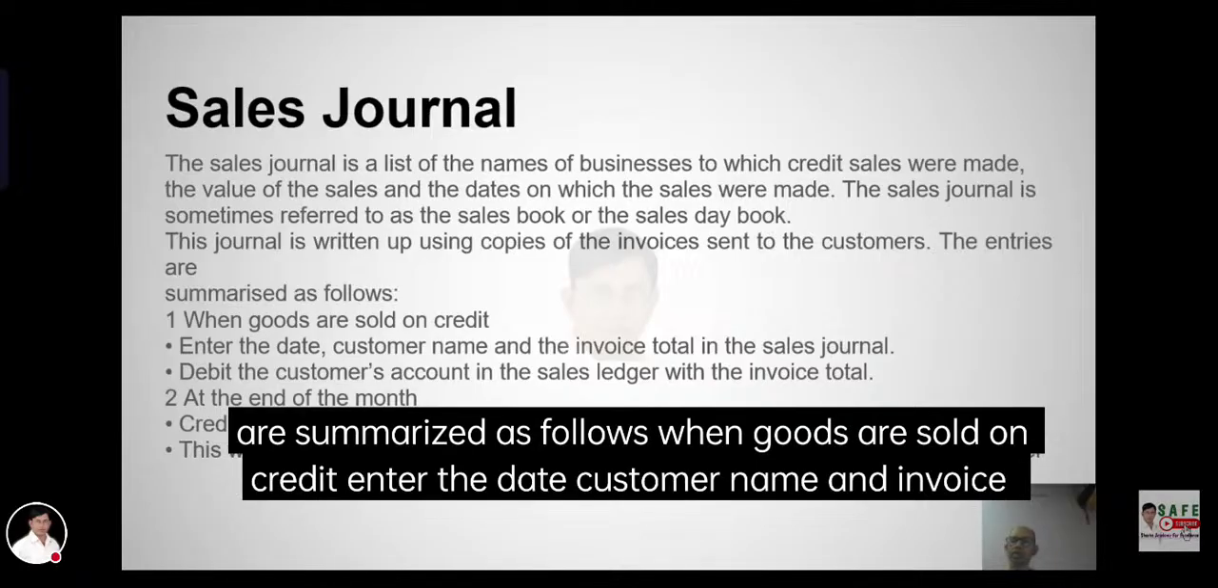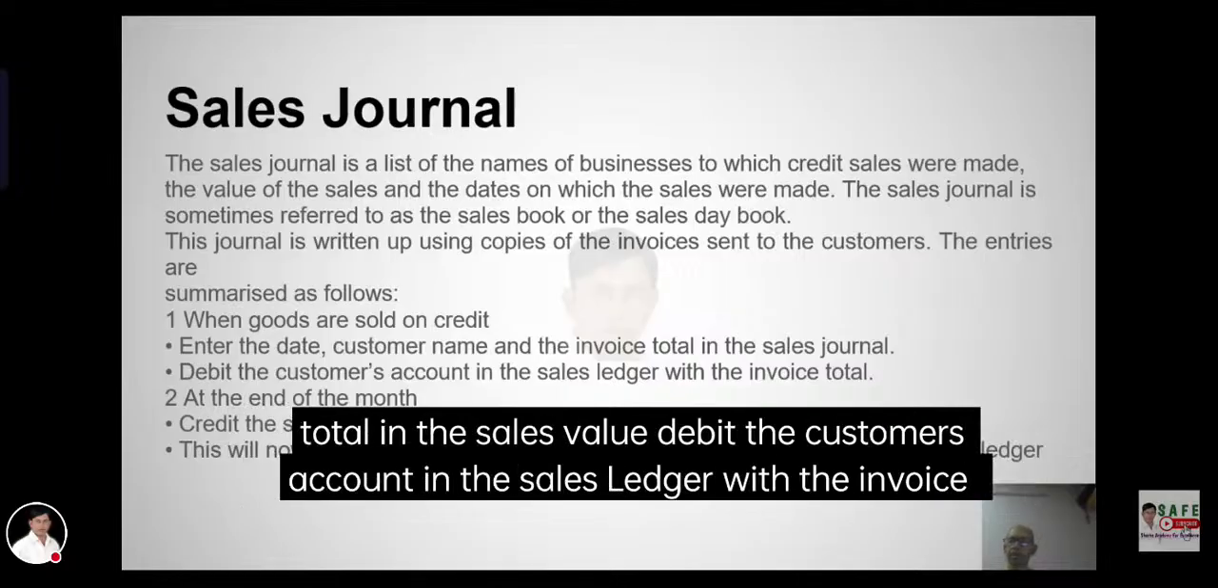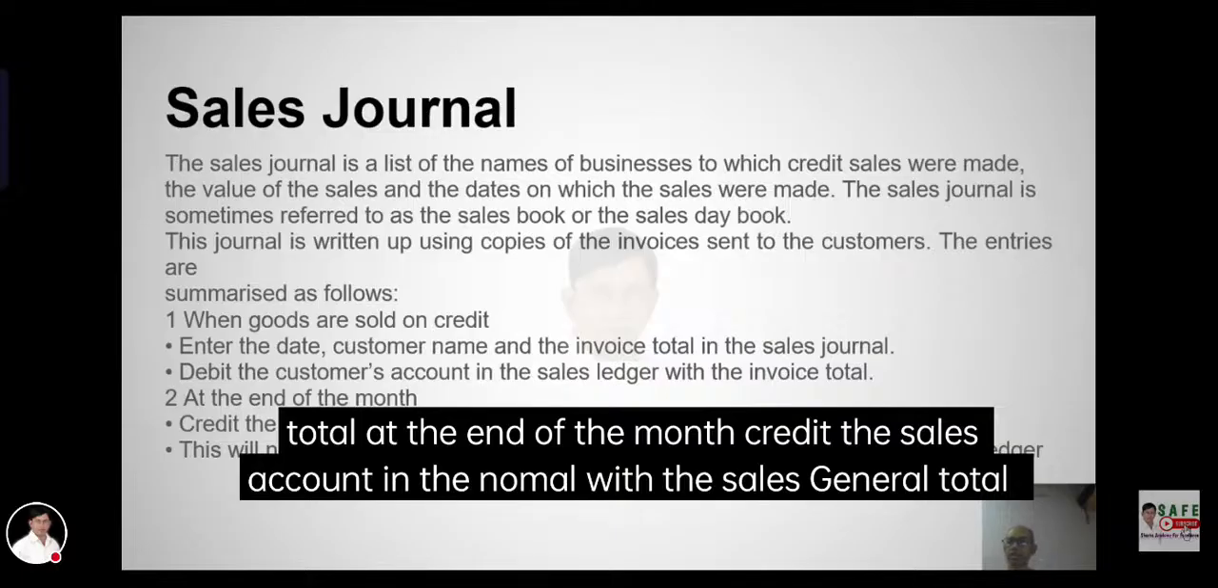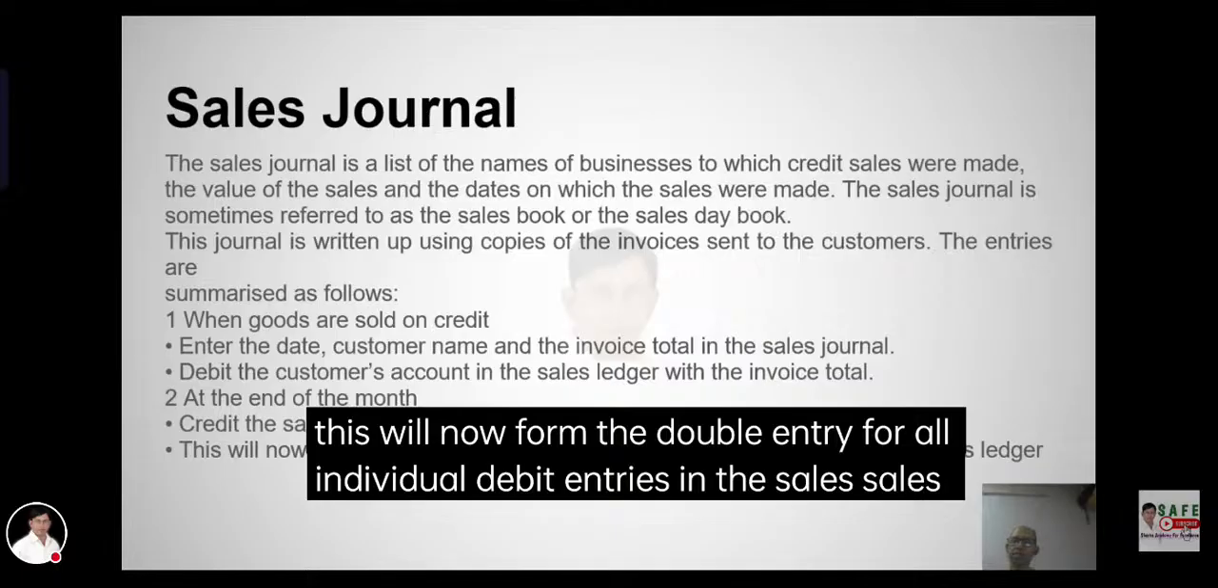When goods are sold on credit, enter the date, customer name, and invoice total in the sales journal. Debit the customer's account in the sales ledger with the invoice total. At the end of the month, credit the sales account in the nominal ledger with the sales journal total. This will now form the double entry for all individual debit entries in the sales ledger.